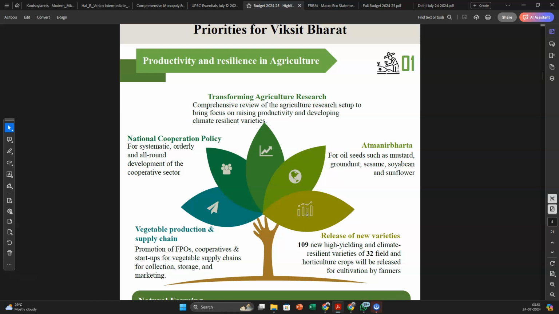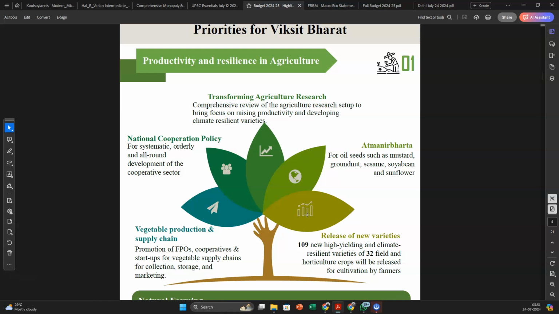Now agriculture, again, there was news that there's nothing introduced with respect to agriculture. That is not true. The government is actually focusing on productivity and resilience in agriculture. What we need is that agriculture should be resilient to climate change. What we are going to see in the next few years is that the impact of climate change will be much more accentuated.